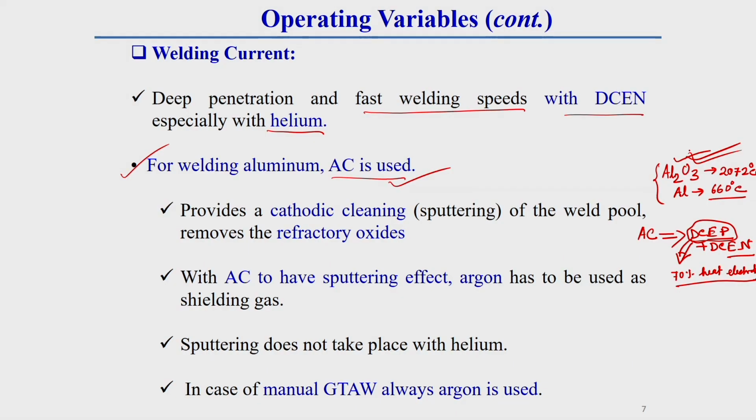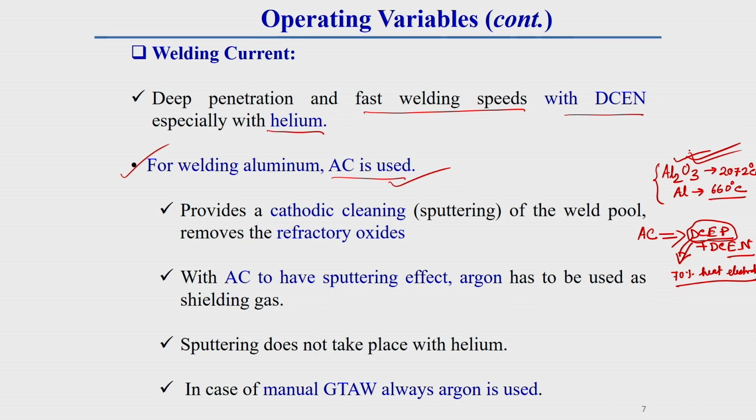To avoid this, if we use AC, one portion of the cycle is DCEP, when the cleaning action takes place, and in the other portion it is DCEN, when the tungsten electrode cools down. So continuous warming up of the electrode will not occur, and the chances of electrode melting and inclusion will be less. That is why, with AC current, in one cycle we get cleaning action, which eliminates the aluminum oxide.